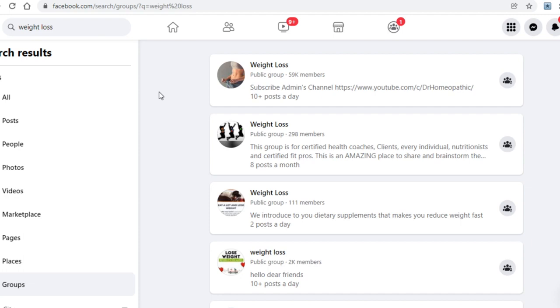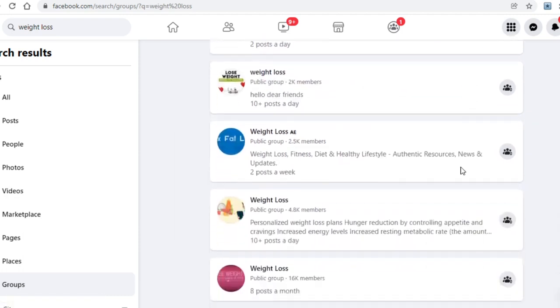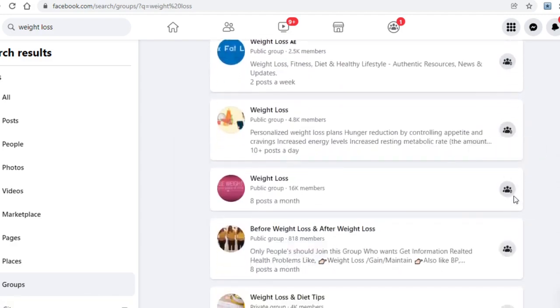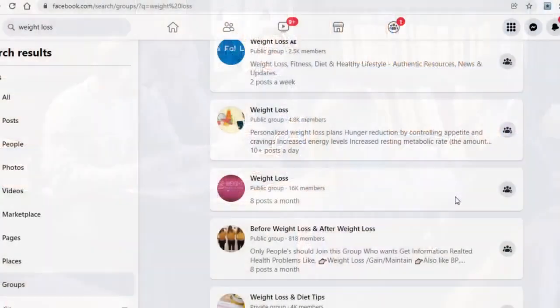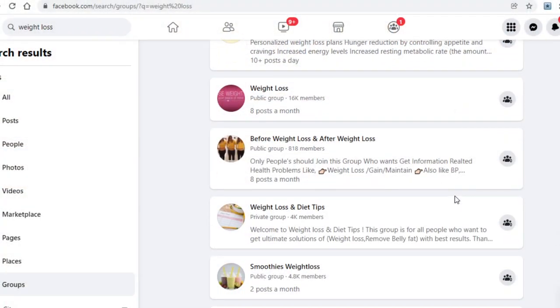What you will want to do on Facebook now is find groups in your specific niche. In my example, I want to find groups in the weight loss niche. And what you will want to do, guys, is join all of these groups first. Then you will want to start engaging with the members of the group. So you don't want to share your ebook right away because that'll make it too obvious that you're promoting something.